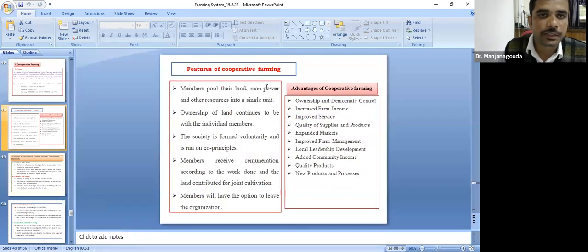These are some of the features of cooperative farming, that is, members pool their land, labor, and capital. Ownership of the land continues to be with the individual members, and the members receive remuneration according to the work done. The advantages of this are ownership and democratic control, increased farm income, improved service, quality products, new products and processes, local leadership and development, and improved farm management.